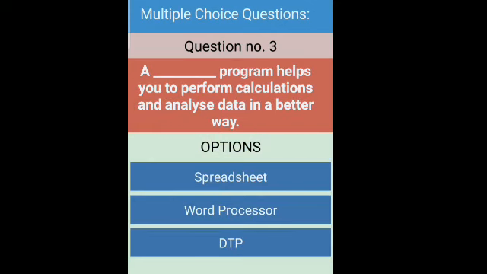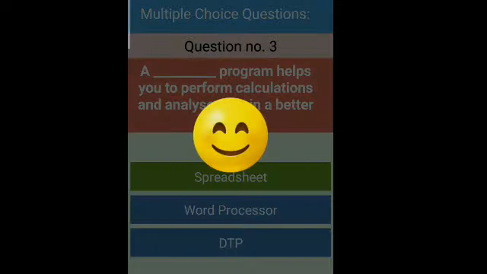Right. Answer. Third question is, a dash program helps you to perform calculation and analyze data in a better way. As you know, if we want to do calculations, if we want to analyze the data, we will use spreadsheet program, that is MS Excel or Tally. So the right answer is spreadsheet. Right. Answer.